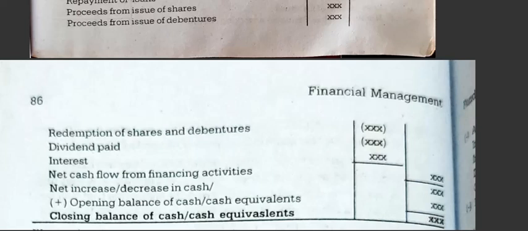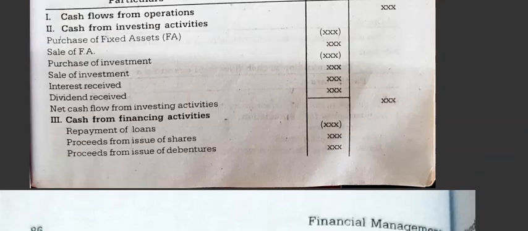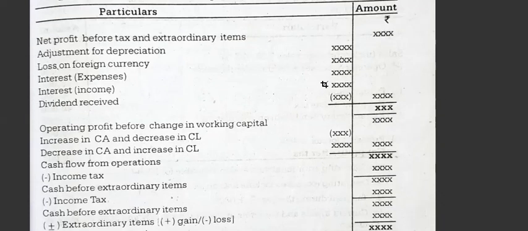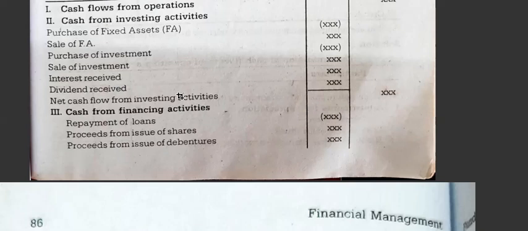So in the format you have to follow the three stages: operating, investing and financing activities. Operating you can either do separately or here itself. How to do it, they have given you the format. While doing the problem you will understand how to do it. Investing and financing is very simple. All the fixed assets and investment come here. Purchase means cash goes out, so write in the bracket. If it is an inflow, write as it is. Outflow, write in the bracket. Here also repayment, write in the bracket. Whatever is received, as it is.